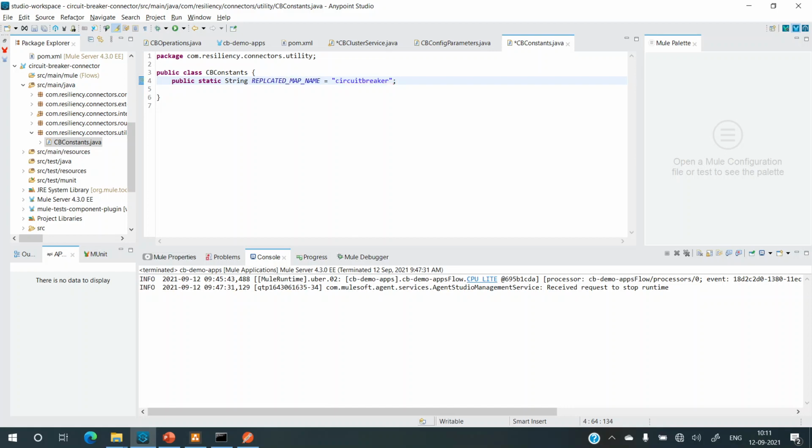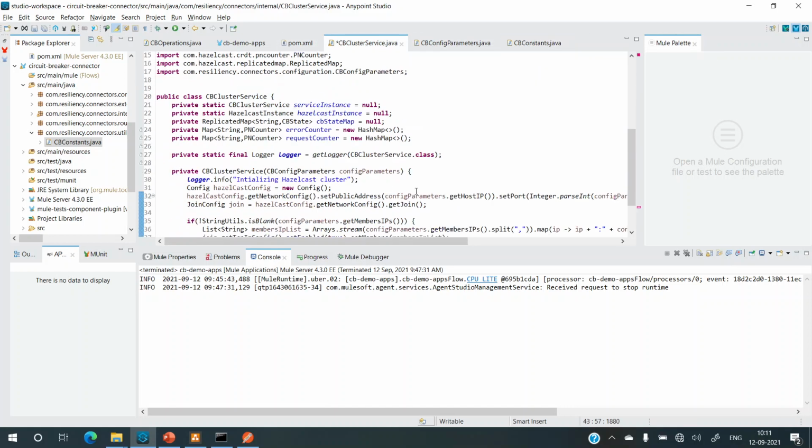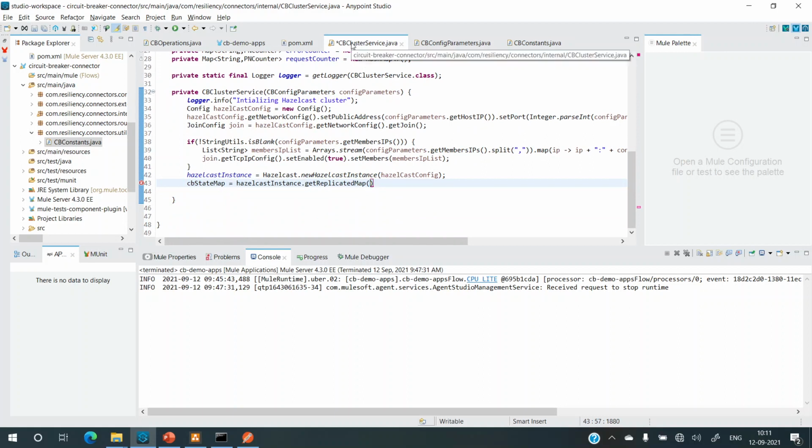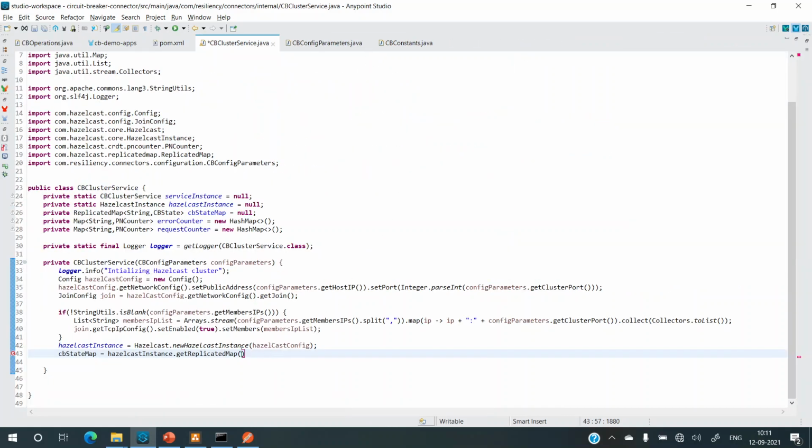Okay. So we have one constant and now let's use that constant over here. It's just a good coding practice because now I can use this constant anywhere in the code, and if there is a change, there's only a single point where I need to make the change. I do not need to go into every class and search for that and change it. So that's the benefit we get by using this constant.